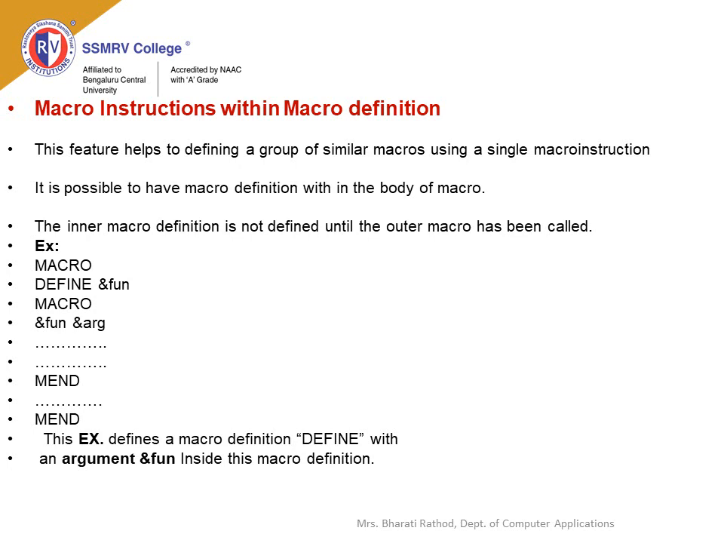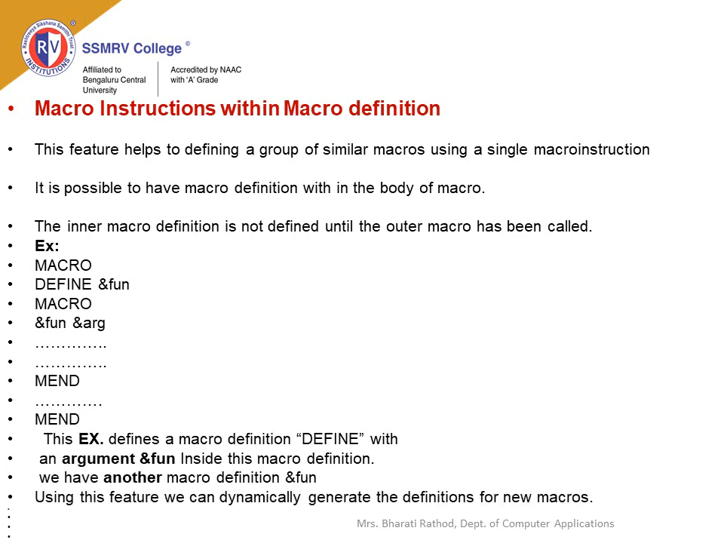In this example, a macro definition is defined with an argument, and inside this macro we have another macro definition, fun. Using this feature, you can dynamically generate the definition for new macros. That is, the macro define is expanded first at the first level of expansion, followed by the second level of expansion, that is the inner macro. This feature is known as a macro instruction defining macro.